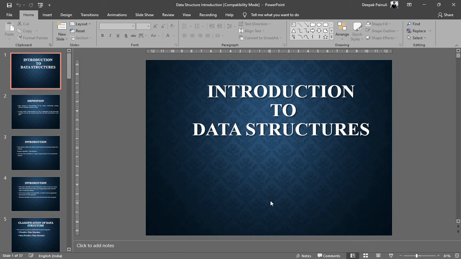We are studying this only because data structures are required only when we are going to record or save our data into our memory. So it totally depends on the memory you have with you, how you can store your data in the memory.